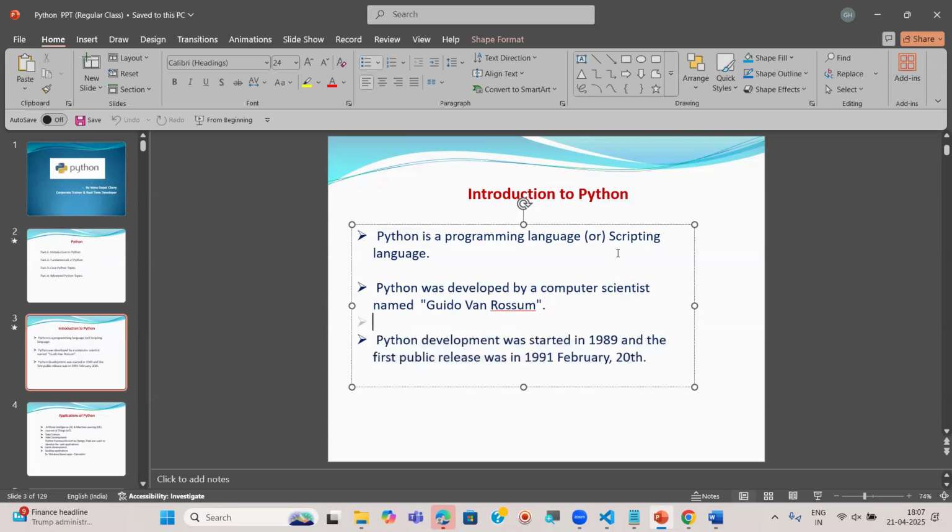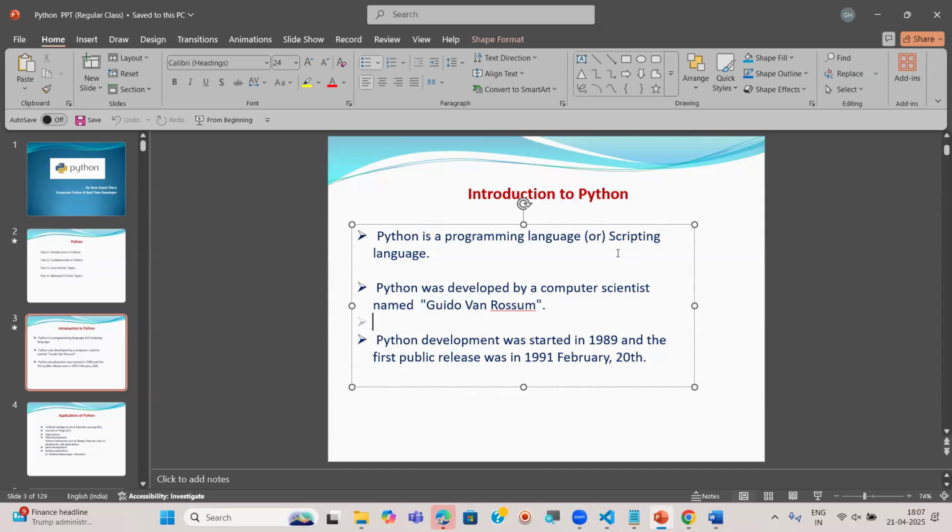Nowadays Python is becoming very popular compared to other programming languages, like C, C++, Java, .NET, PHP, Ruby, and R. For this, I gave some examples and reasons. Can anybody say why Python is becoming very popular? Anybody can respond in the chat box. Yeah, easy to understand, less coding. I gave multiple reasons for why Python is becoming very popular.